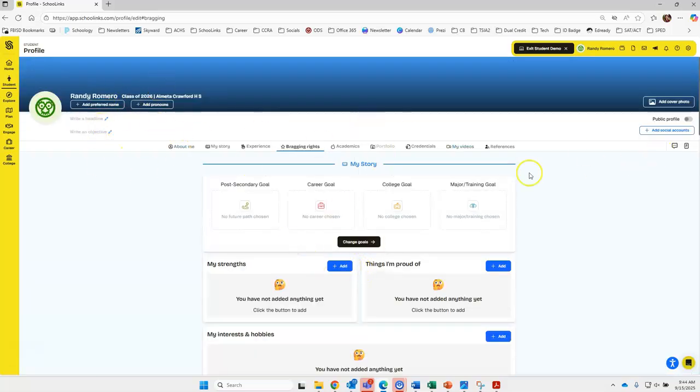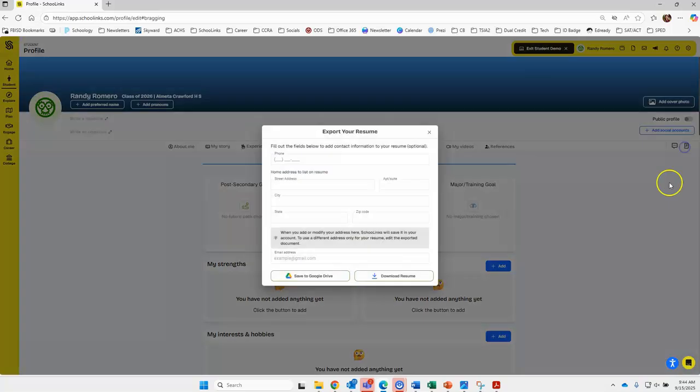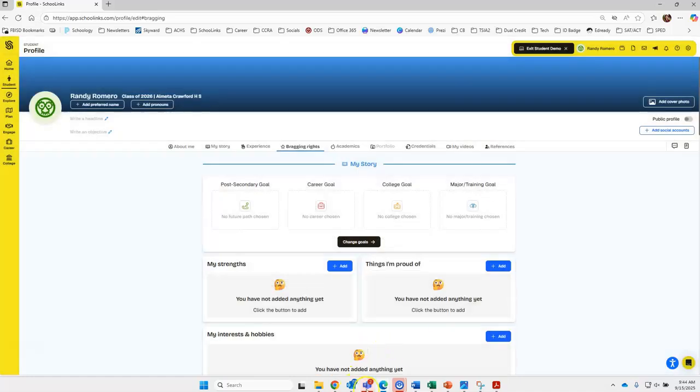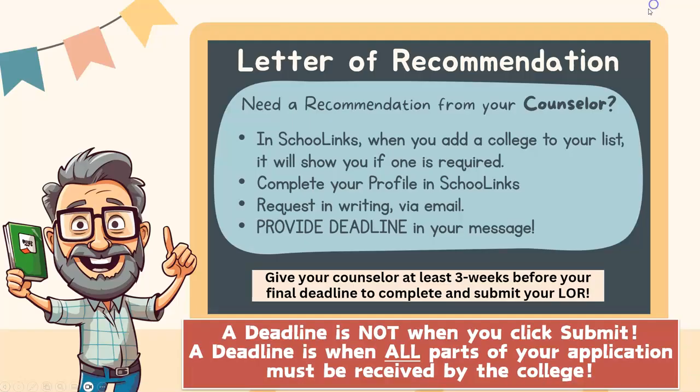Once you're done, you can actually turn it into a resume. All you have to do is put your personal information here and you can download it. Okay, so let's go back to that.